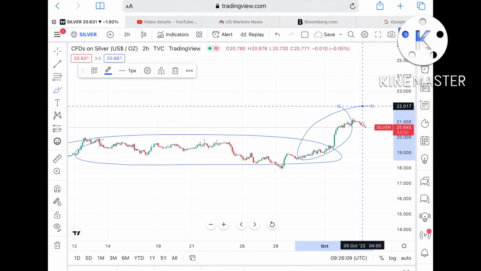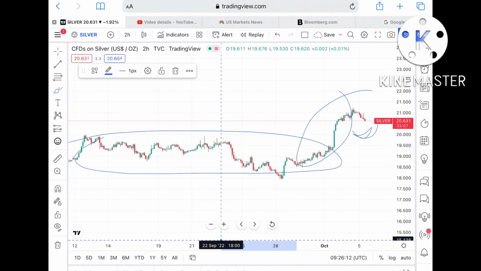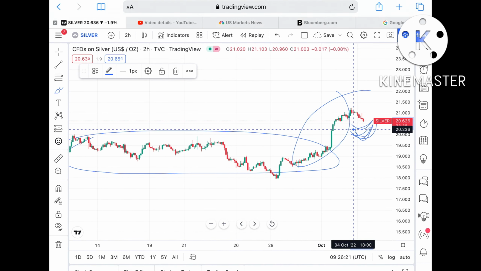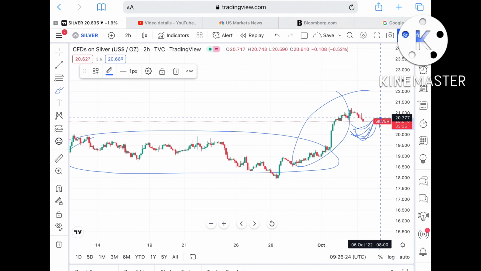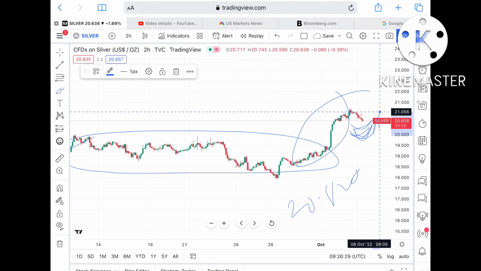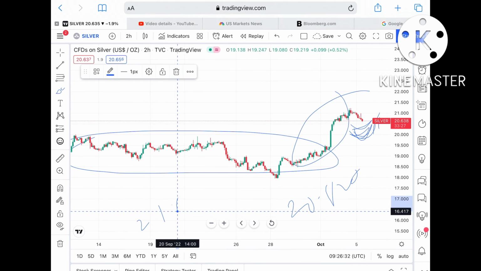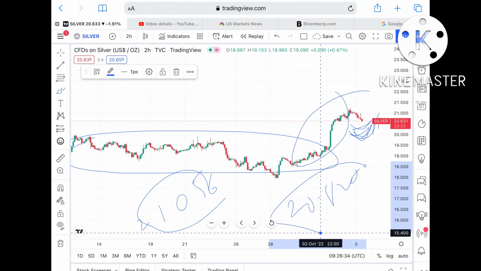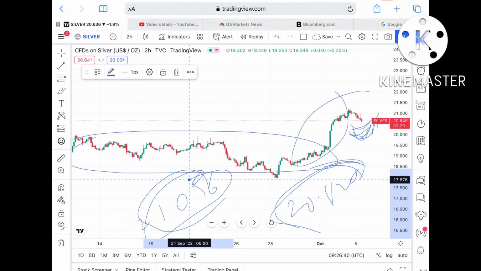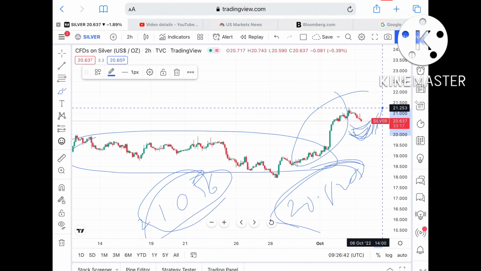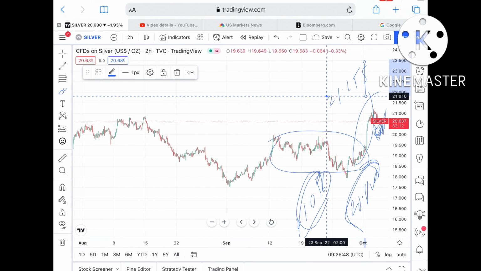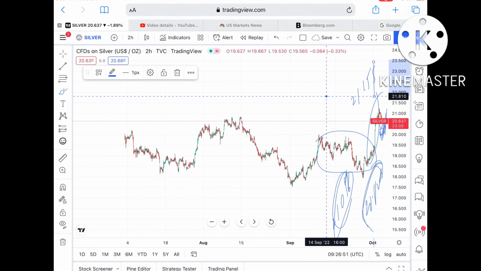Suppose silver forms a swing at this particular level, which is less of a probability, because if this level sustains, it can go further upside and touch a level of $20.827. From there it can go towards $21.056. This level is a weak resistance, so the probability is high that it can move further upside. From there it can touch $21.253.